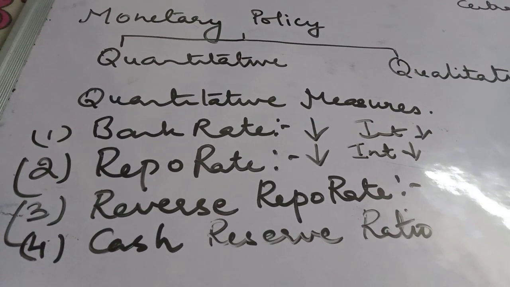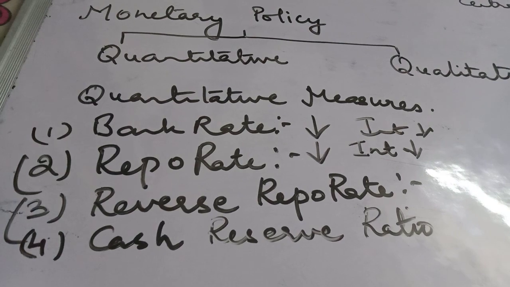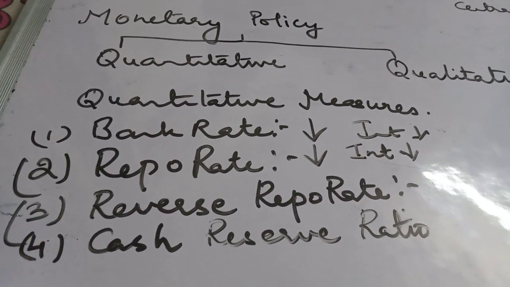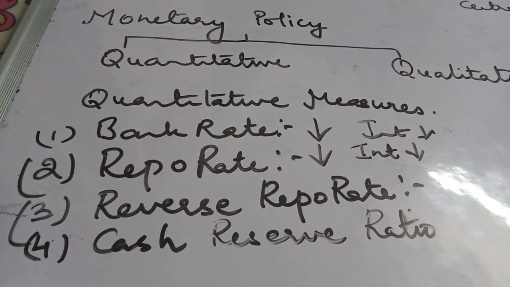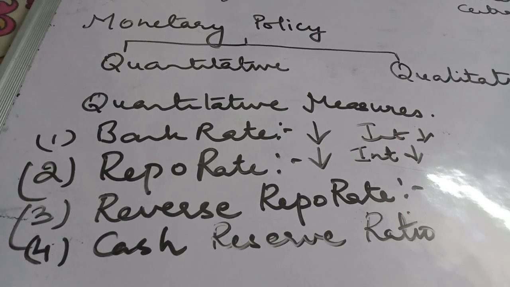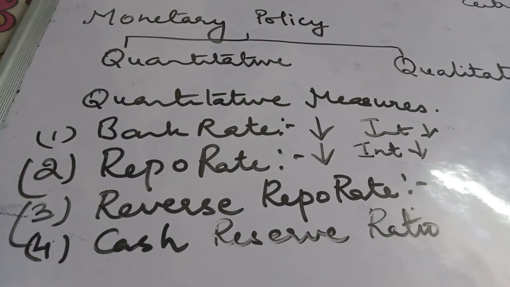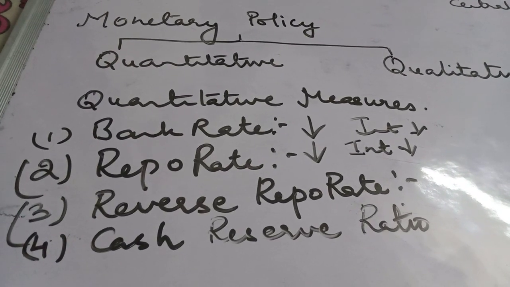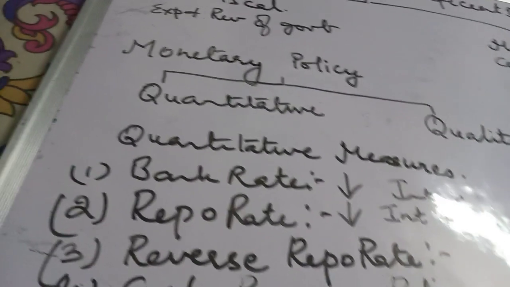Again, what is cash reserve ratio? It is the minimum percentage of total deposits that commercial banks have to keep as reserve in the central bank. During deflation or deficient demand, the central bank reduces the cash reserve ratio, which expands the credit creation capacity of the commercial banks, which leads to an increase in effective demand.